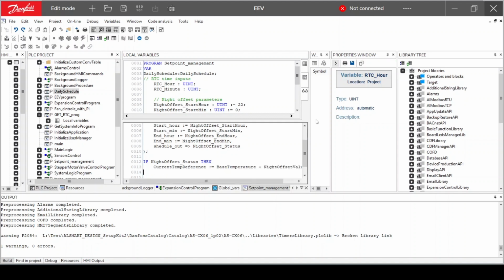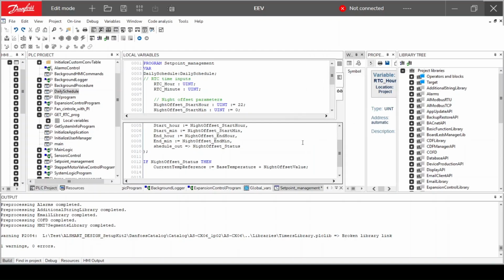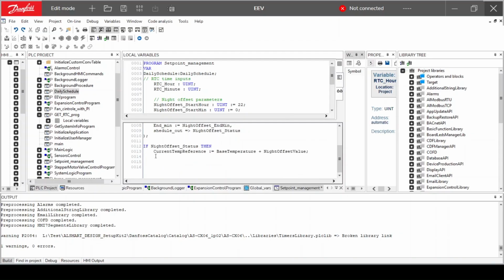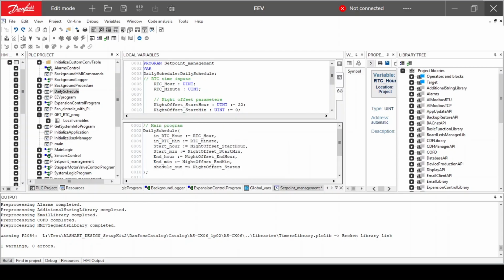After that, we implement the if condition. If night offset status is true, then we add the night offset value to the base temperature. So the current temp reference becomes 22 plus 5, which equals 27 degrees. If the status is false, then the current temp reference remains equal to the base temperature only, which is 22 degrees.